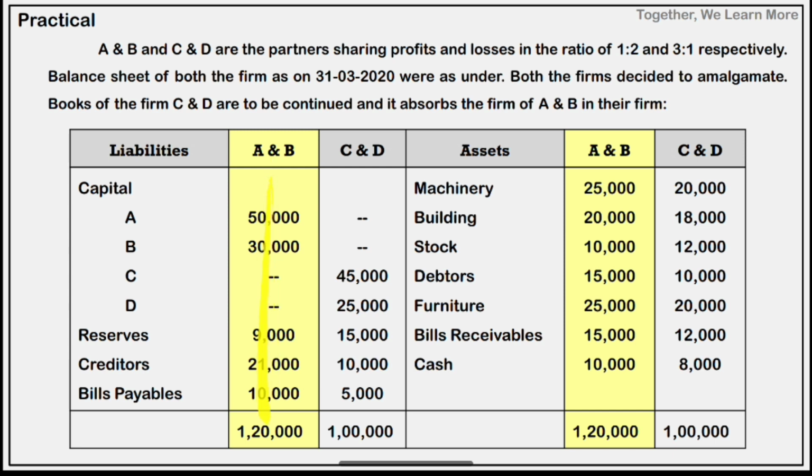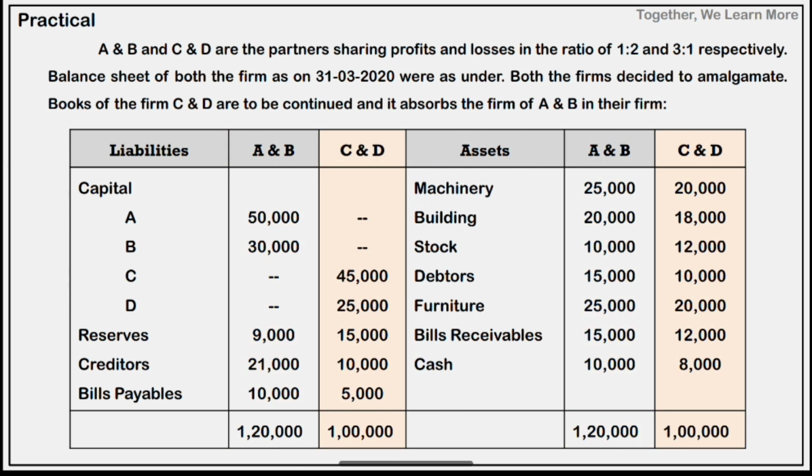Liabilities and assets. Capital A 50,000, B 30,000, reserves 9,000, creditors 21,000, bills payable 10,000. On the asset side, we have machinery, building, stock, debtors, furniture, bills receivable, and cash.